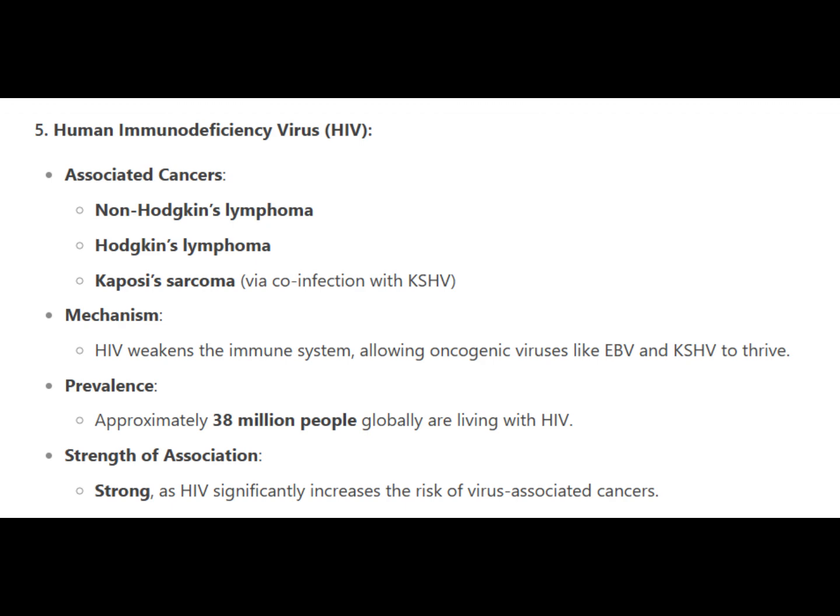5. Human immunodeficiency virus, HIV. Associated cancers: Non-Hodgkin's lymphoma, Hodgkin's lymphoma, Kaposi's sarcoma, via co-infection with KSHV. Mechanism: HIV weakens the immune system, allowing oncogenic viruses like EBV and KSHV to thrive. Prevalence: approximately 38 million people globally are living with HIV. Strength of association: strong, as HIV significantly increases the risk of virus-associated cancers.